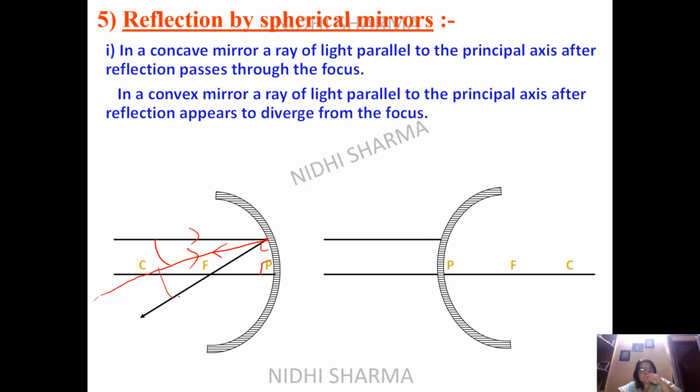So then we come to the next diagram, that is the diagram of convex mirror. You can see here it is diverged and now it's meeting here. Same you can do here also. You can join point C and then extend it and you can get the point of angle of incidence, because now we are coming from F, you will get I here and angle R here. So in this way you can complete the diagram.